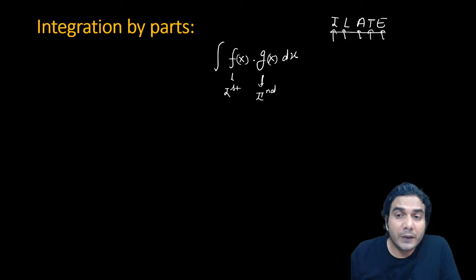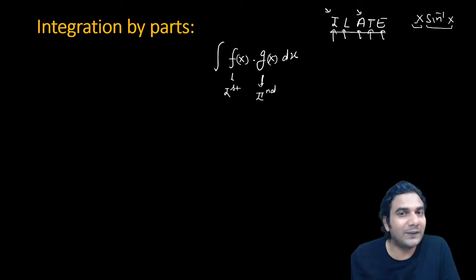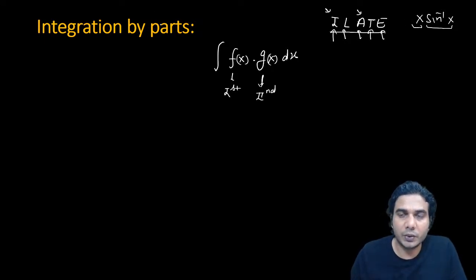So suppose you have an inverse function and an algebraic function in a product, say x into sine inverse something, then this inverse will be your first function and the algebraic one will be your second function. I hope you're getting it. So this will be the order, and by this rule you can choose.